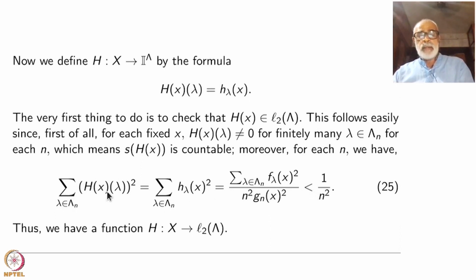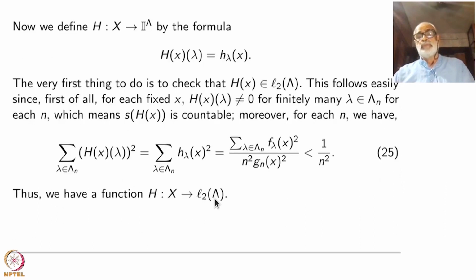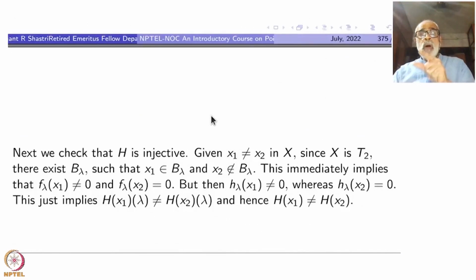N lambda is n. So that same n is there. So the whole thing is a finite collection, each term is 1 by n squared. Now you take the sum over n. That must be convergent. That is convergent. So you are inside L2. Okay. Now comes the role of all these open subsets, etc. Still you have to do that.